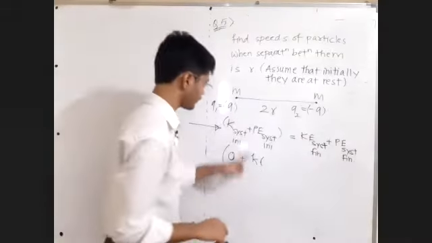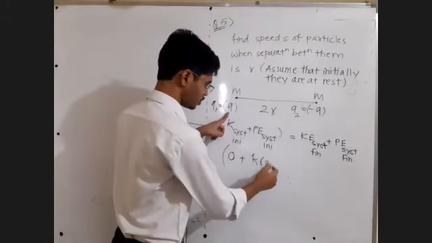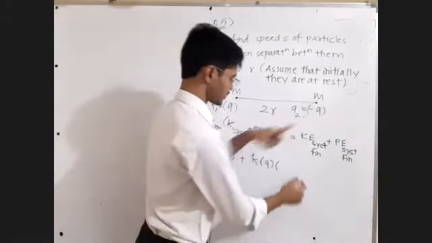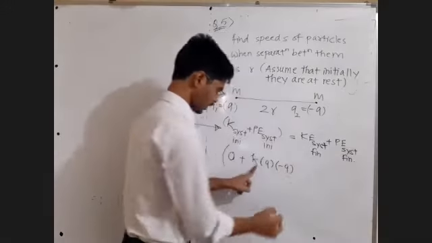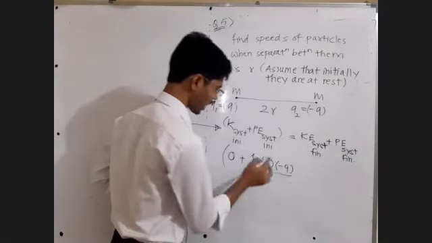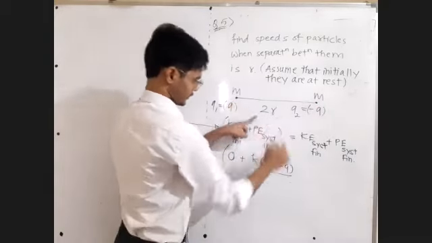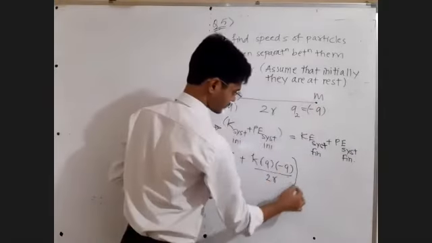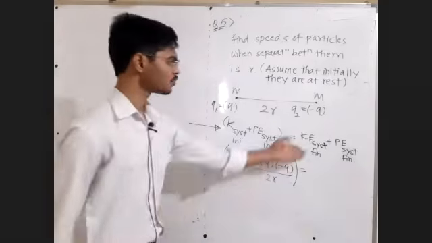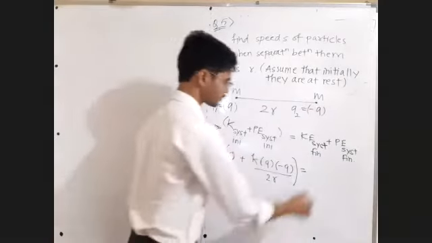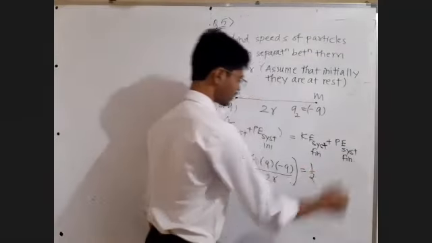Okay, sir. K. Q1 is what? Sir, Q1 is Q. Q2 is what? Sir, minus Q. So K Q1 Q2 upon R12. What was the initial distance between them? Sir, 2R. That is equal to this. Finally, write down 1/2, 1/2.